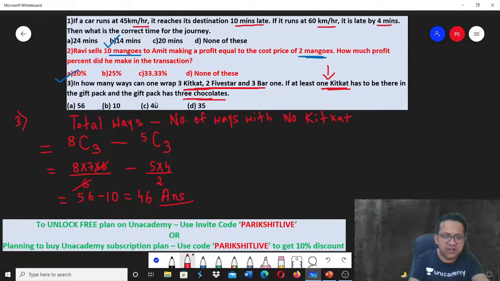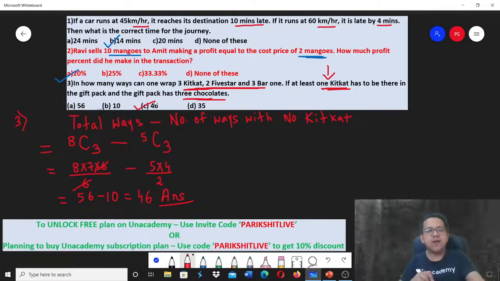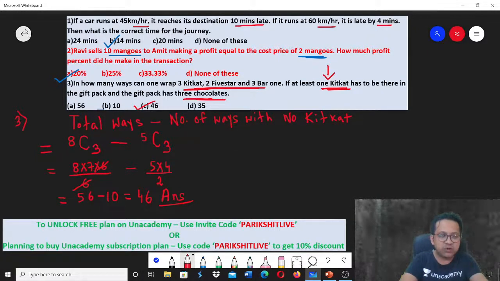Any doubt in this that you have and wish to ask? Answer for the third one is 46. A pretty simple one. If your fundas are clear, you can get the answer in less than a minute. Let's go to the next one.